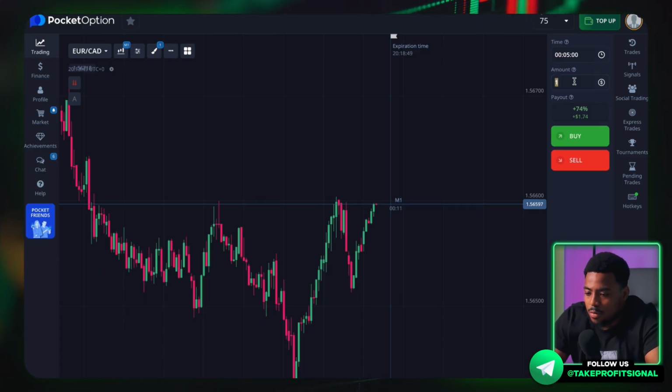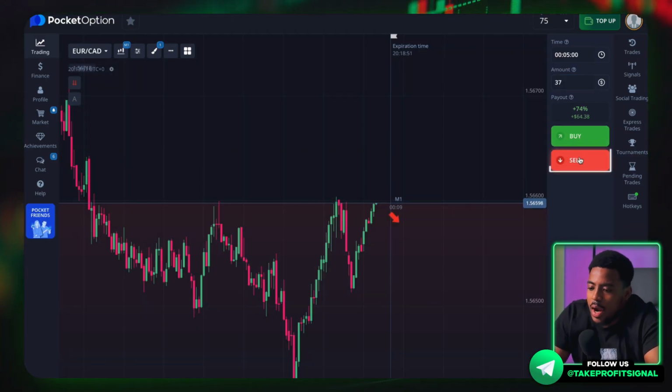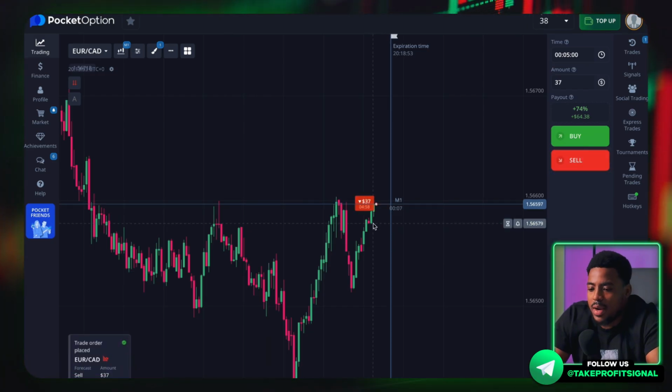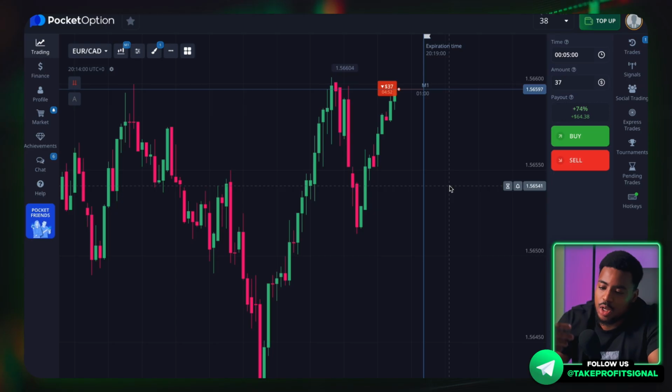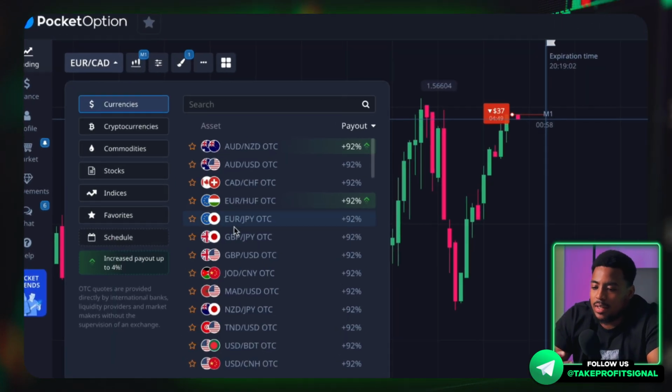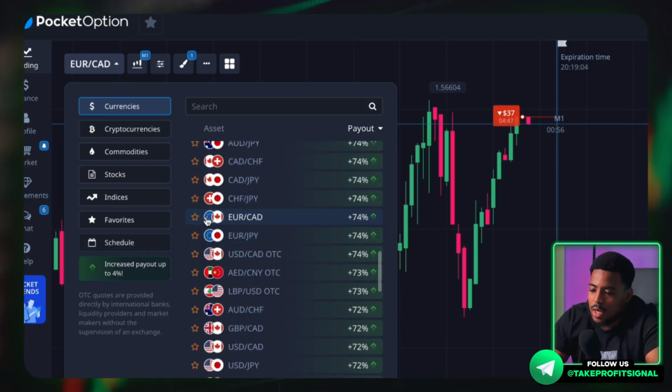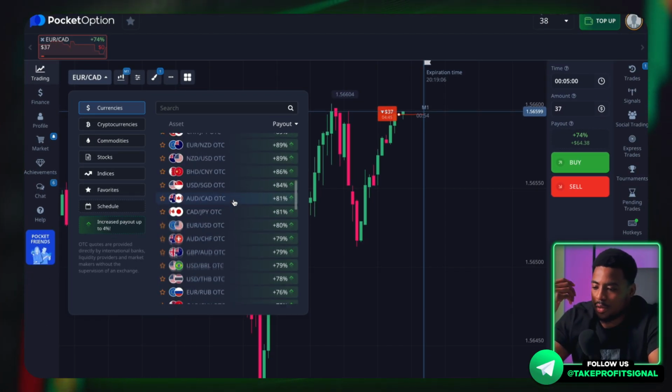Do not confuse anything. Here I'm going to place about half of my balance in this trade because today we are going to be increasing our balance very much. So this trade we can put aside to watch. Now let's move on to the strategy.